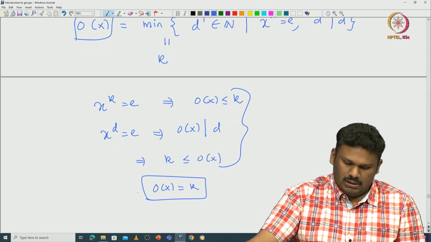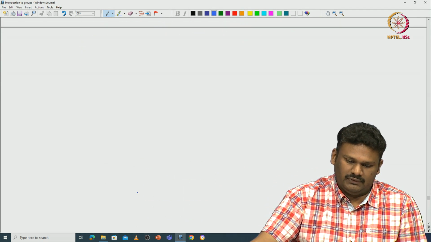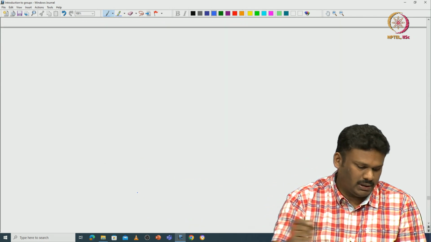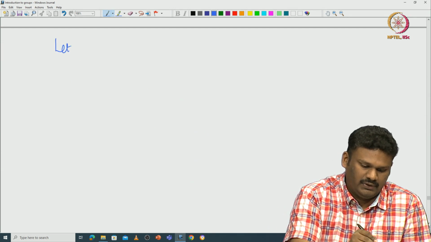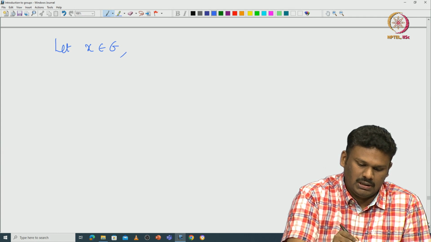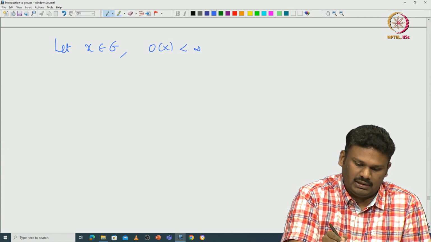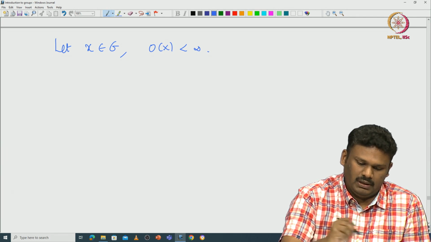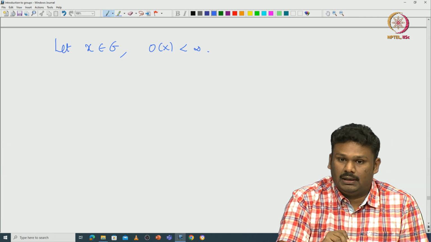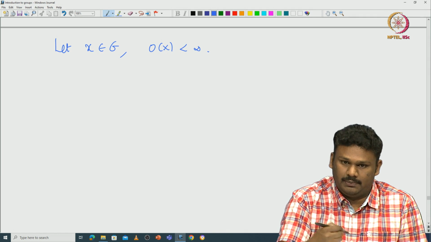So, now let us see some more properties of this order. Again, let us start with some x in G such that the order of x is finite. Now we can take all other powers of x and see what happens to them.